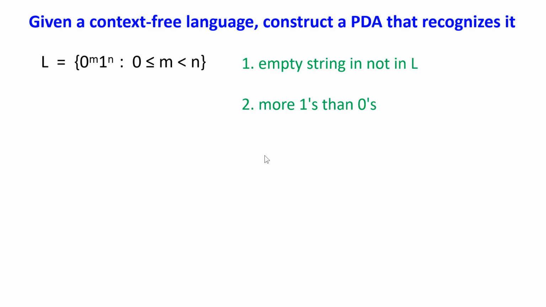If we are given this language, the first step we want to do is to analyze the properties of the strings in this language. Since m is greater than or equal to 0 and n is strictly greater than 0, that means the empty string is not in the language. And also, m is less than n, that means we have more ones than zeros in strings of this language.